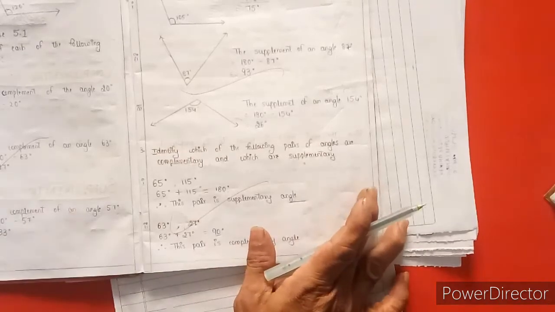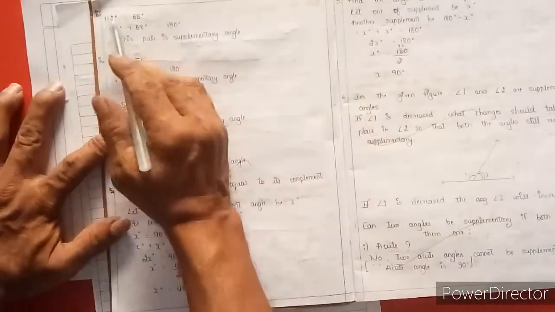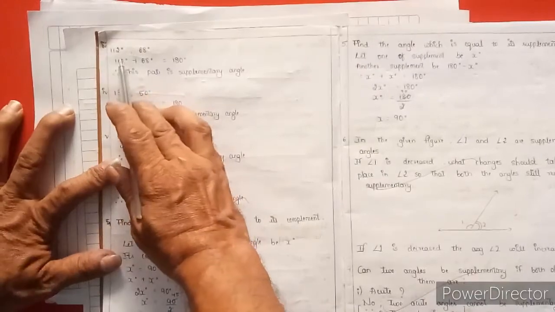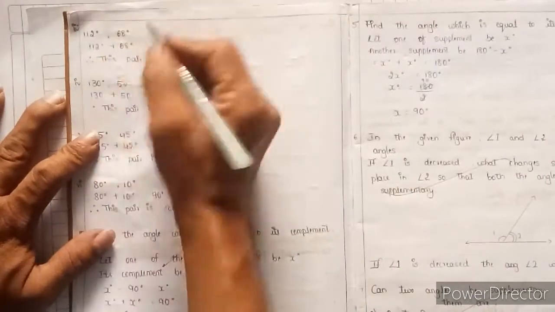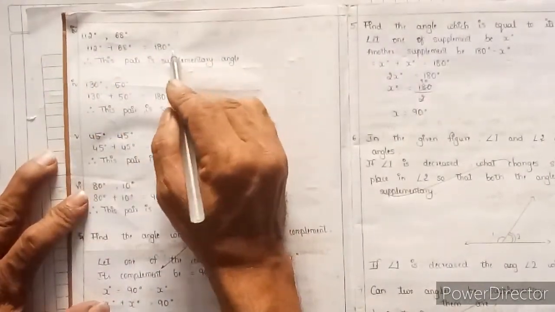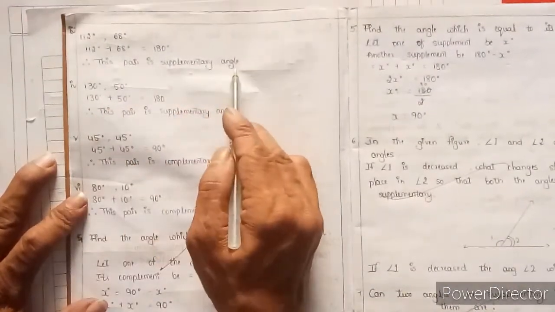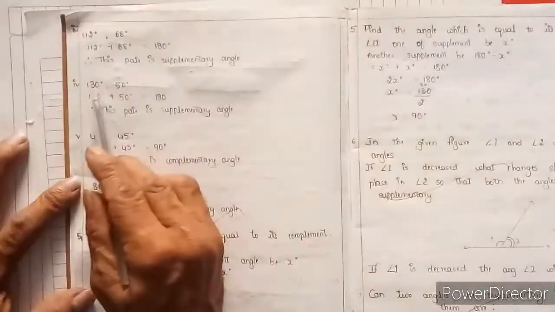Now I am going to explain the third one: 112 degrees and 68 degrees. If we add both, we get 180 degrees, so this pair is supplementary. Got it? After that, the fourth one: 130 degrees and 50 degrees.